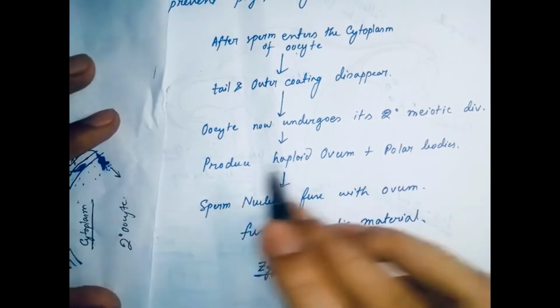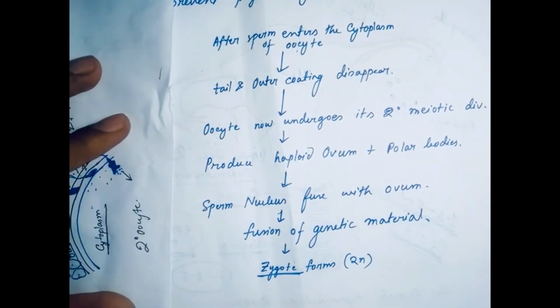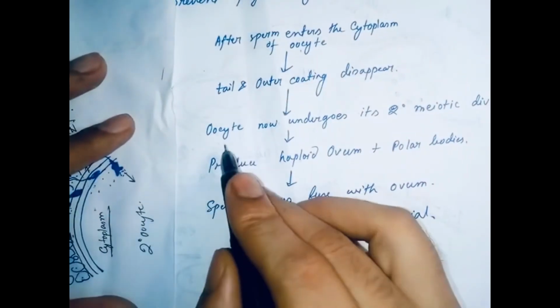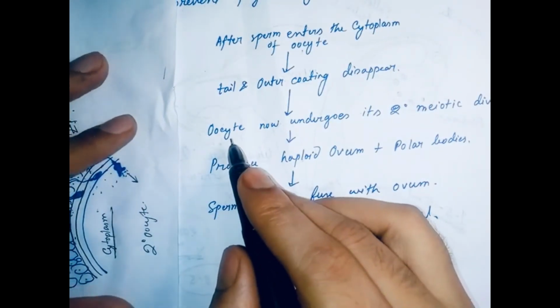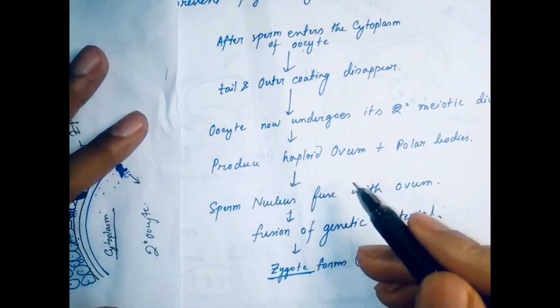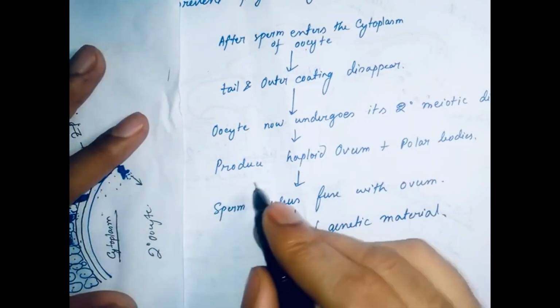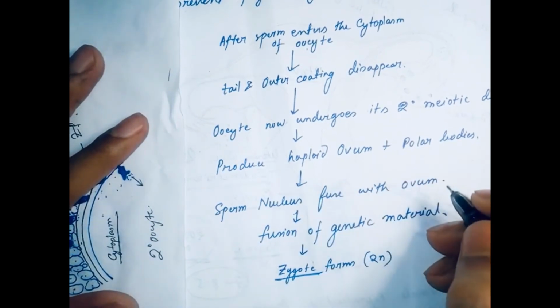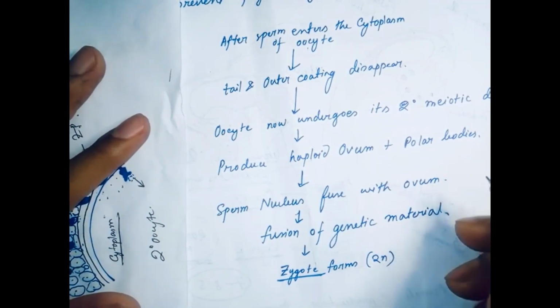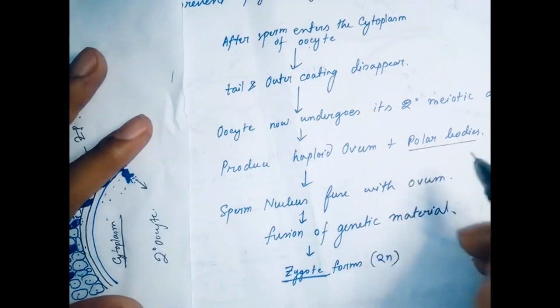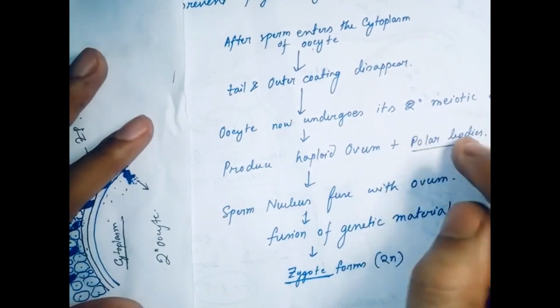We have learned in the previous chapter that the oocyte stays in the secondary oocyte stage until sperm comes and fertilizes. So the secondary oocyte now undergoes its second meiotic division, producing a haploid ovum plus polar bodies. These polar bodies are cells without cytoplasm.